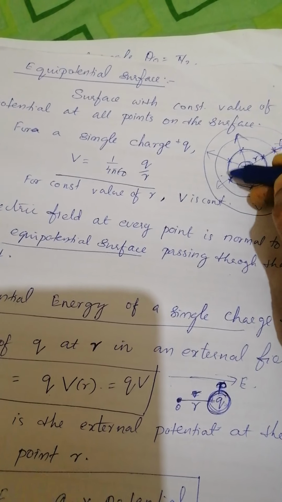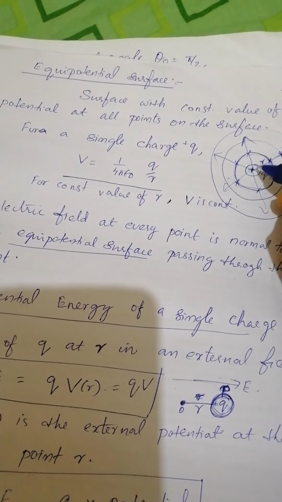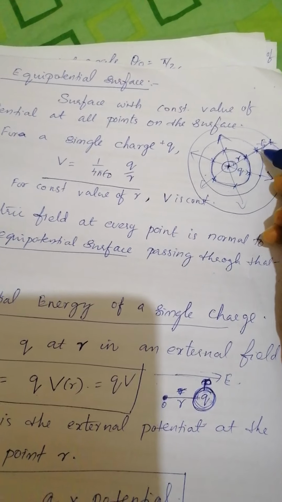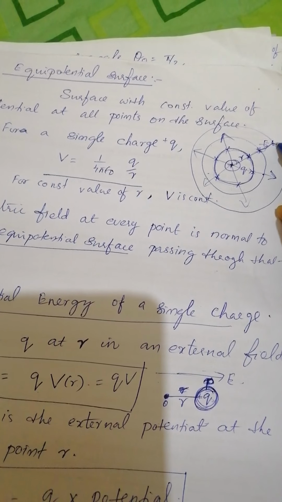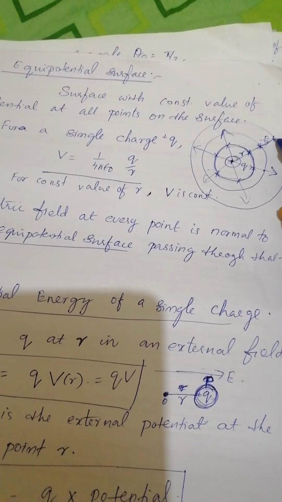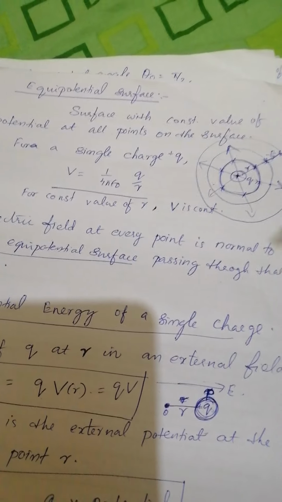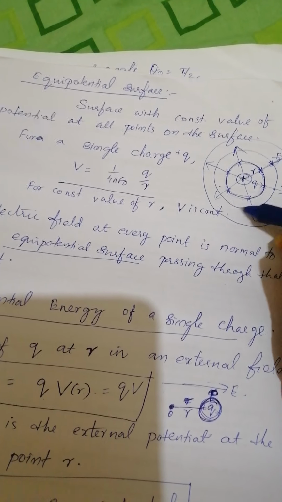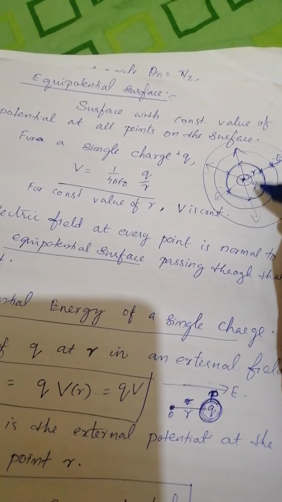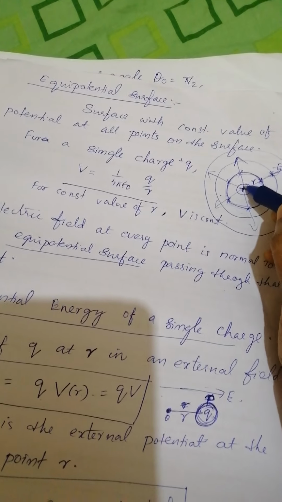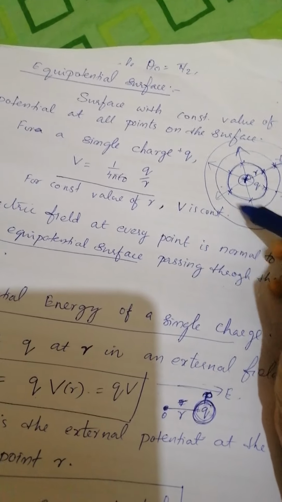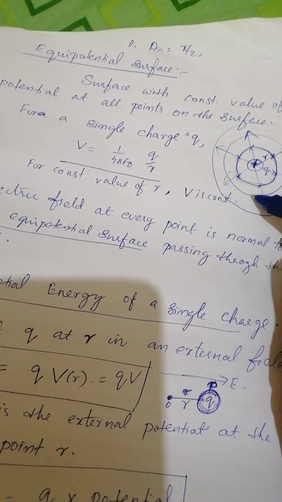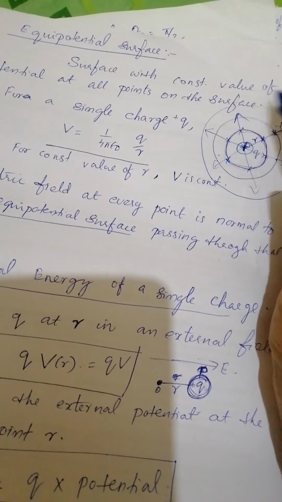See, this is the first shell at a distance r. The second one will be at a different distance, and the third surface at a different distance. Each surface, each shell, has a unique potential. That means each is an equipotential surface.